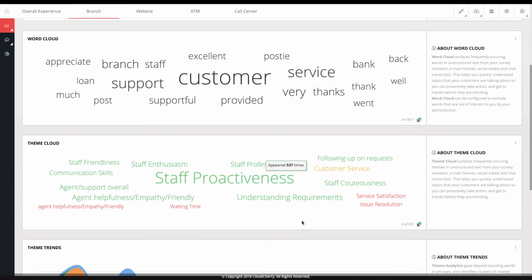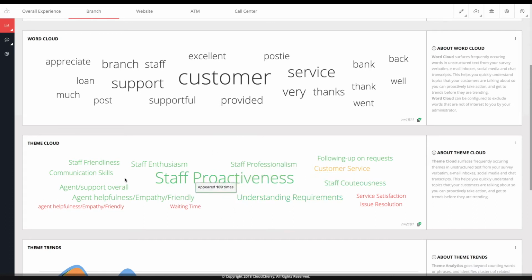Now, beyond the word cloud, Theme Cloud then presents more aggregated topical patterns that have been mined algorithmically from the text, so that you would never have to go in and label a response ever again. Our theme analytics has an accuracy of about 90% once models have been trained, and our sentiment has an accuracy of up to 98% as benchmarked against a human judge.